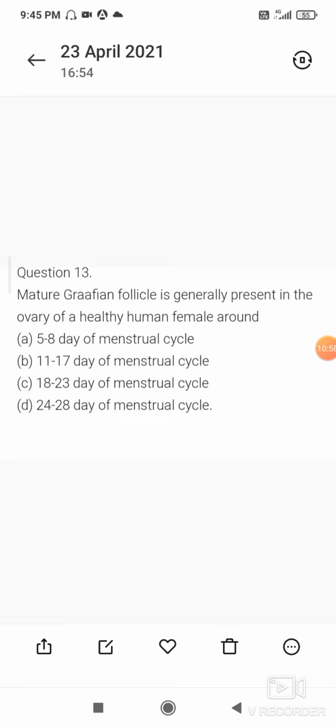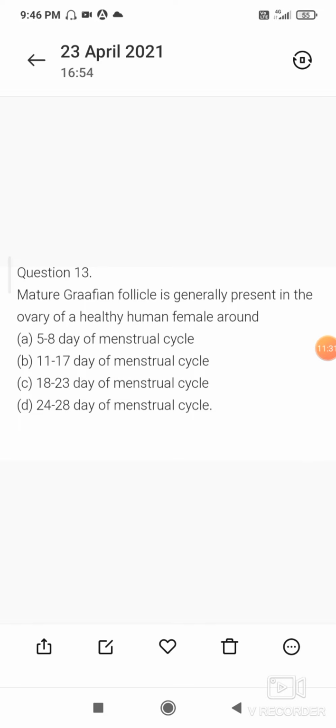Next question, question number 13. Mature Graafian follicle is generally present in the ovary of a healthy human around: A option is 5 to 8th day of the menstrual cycle, it is wrong. B option is 11 to 17 days of the menstrual cycle. C option is 18 to 23 day of the menstrual cycle, and D option is 24 to 28 day of the menstrual cycle.